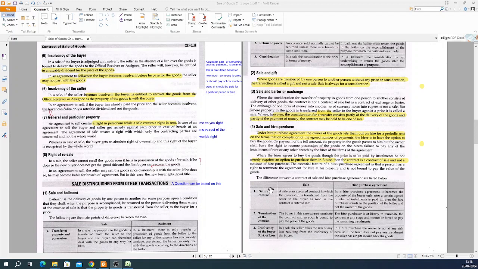This was this. Now next we will start with sale distinguished from other transactions. What is the difference between sale and other transactions? So this will be carried out in part 3.